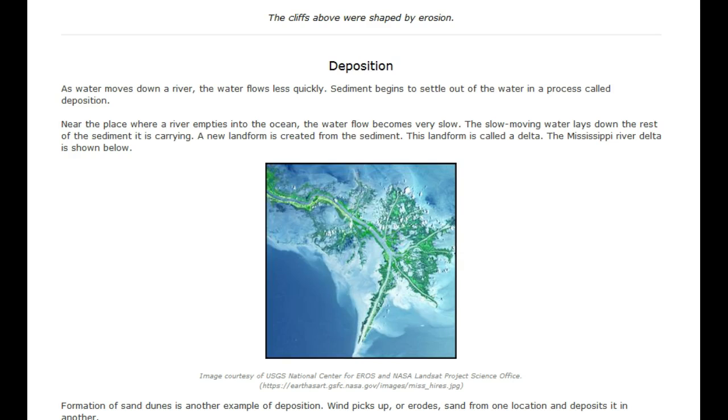As water moves down a river, the water flows less quickly. Sediment begins to settle out of the water in a process called deposition. Near the place where a river empties into the ocean, the water flow becomes very slow. The slow-moving water lays down the rest of the sediment it is carrying. A new landform is created from the sediment. This landform is called a delta. The Mississippi River Delta is shown below.